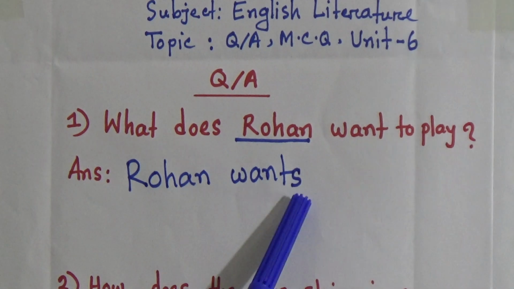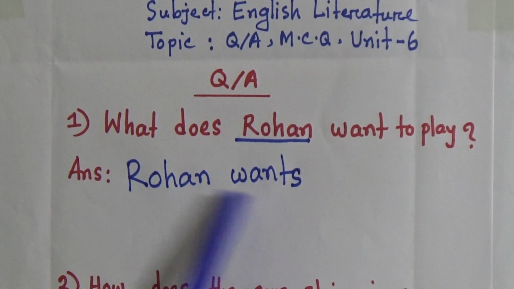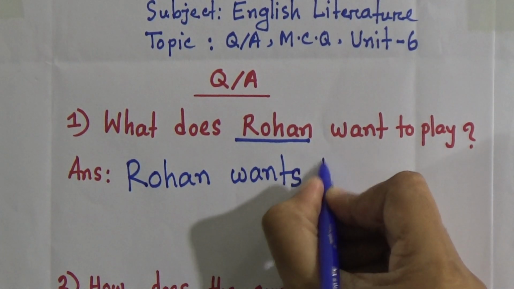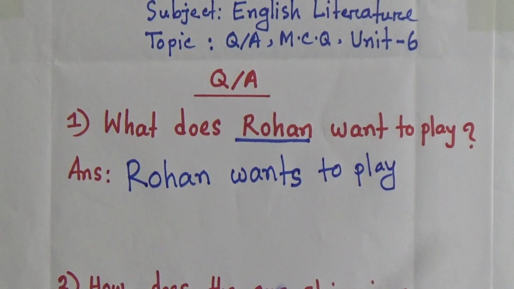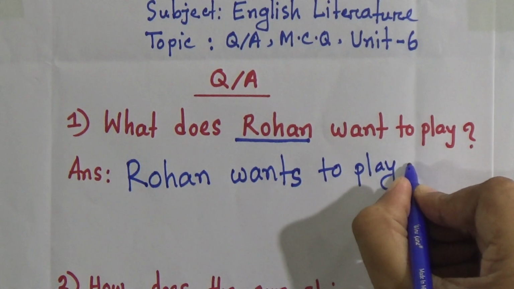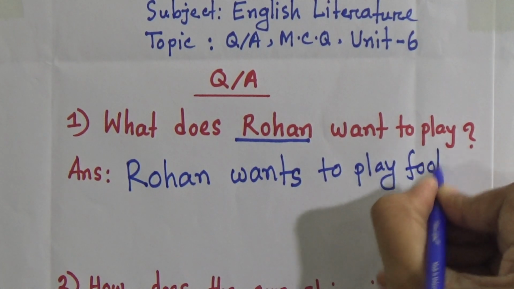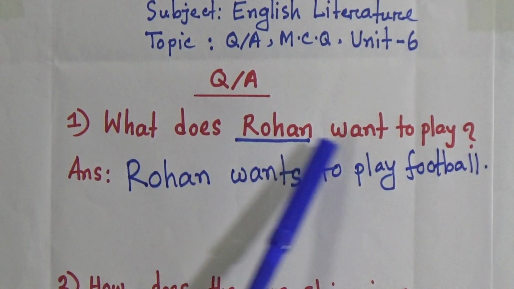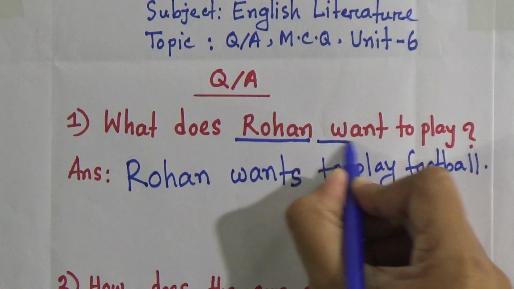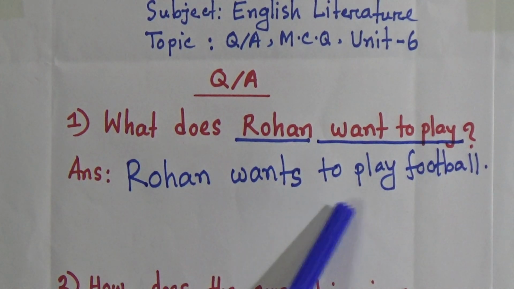Write Rohan wants to play, what game? Football. So what does Rohan want to play? Rohan wants to play football.